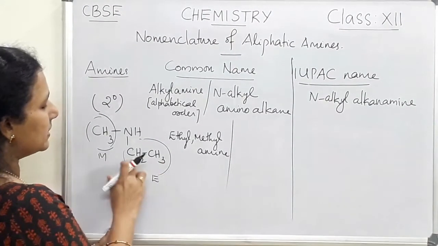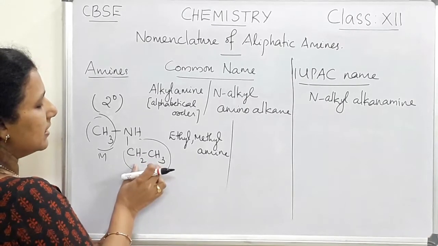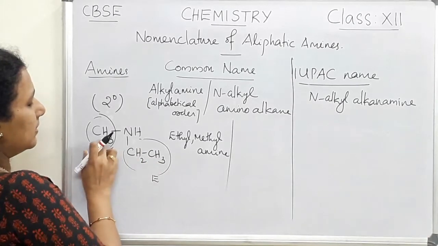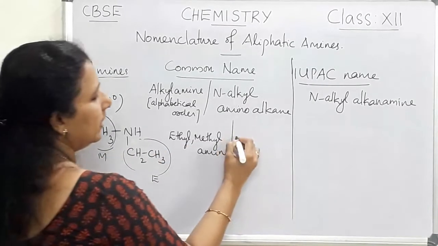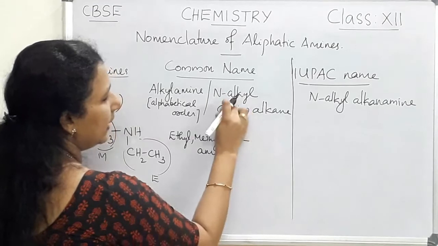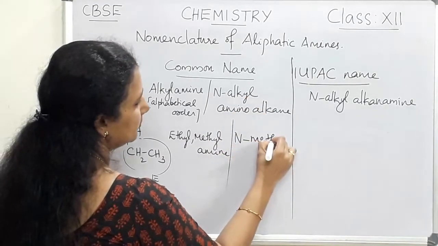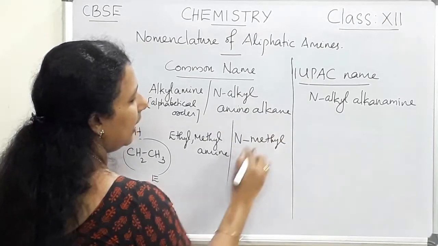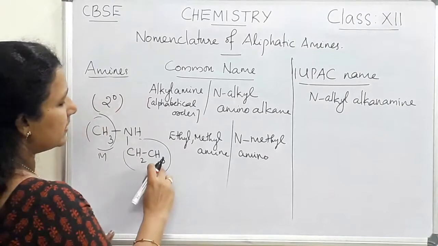Here two carbon atoms are there, so this is the parent chain and the other group should be the substituent. So the name should be N-methyl aminoethane.